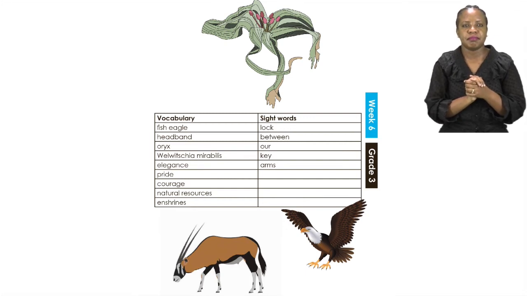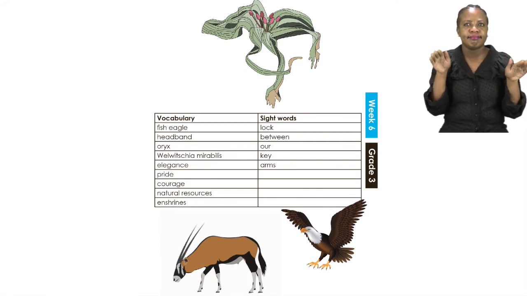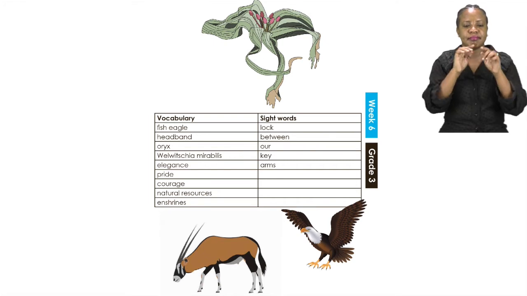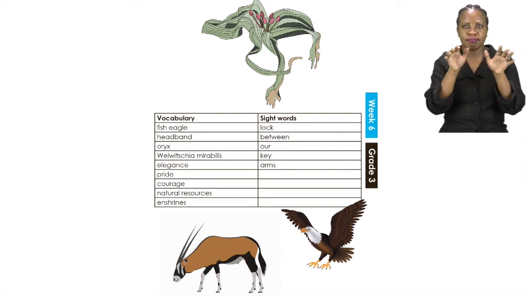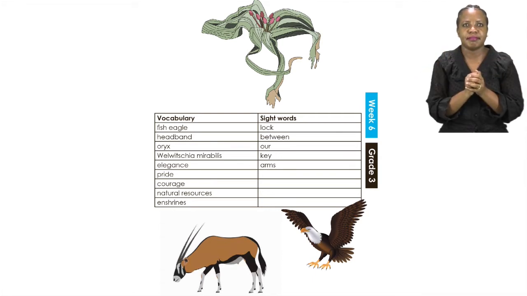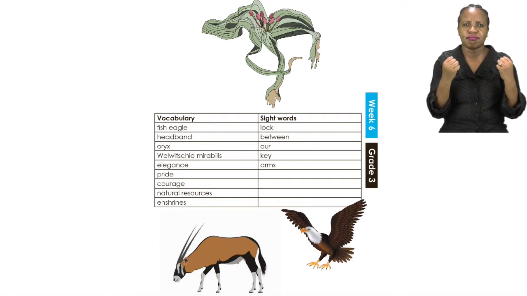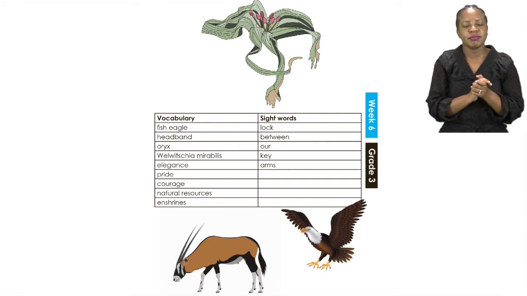Fish eagle, headband, oryx, Welwitschia mirabilis, elegance, pride, courage, natural resources, enshrines.